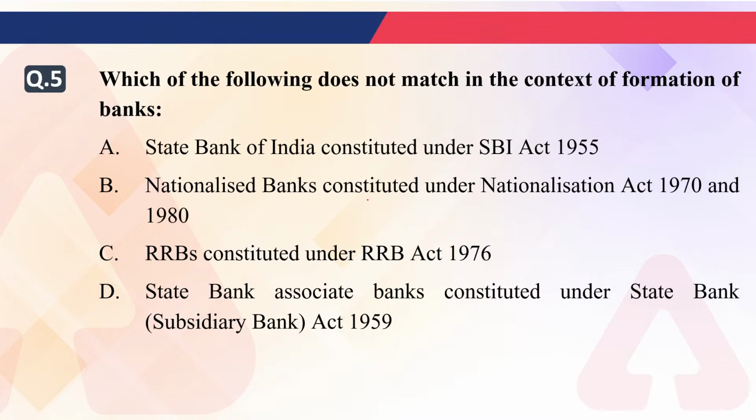Second is saying Nationalized Bank constituted under Nationalization Act 1970-1980. Third is saying RRB constituted under the RRB Act 1976. Fourth is saying State Bank Associate Banks constituted under the State Bank Subsidiary Act 1959. So which of the following does not match, or we can say which of the following is incorrect? Incorrect statement.